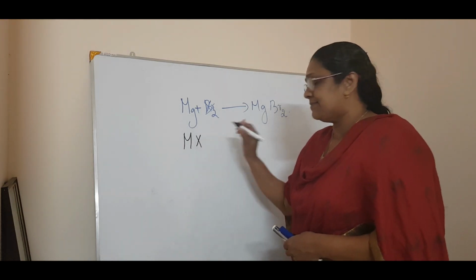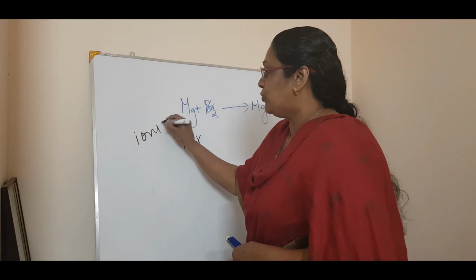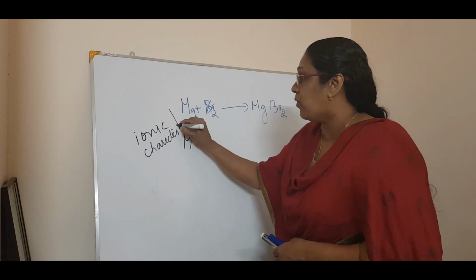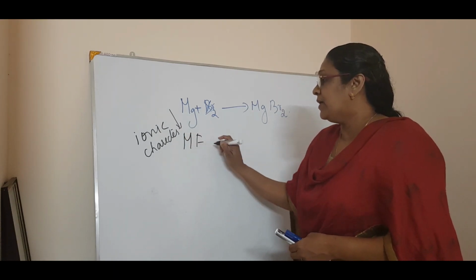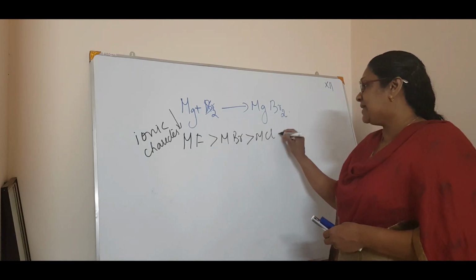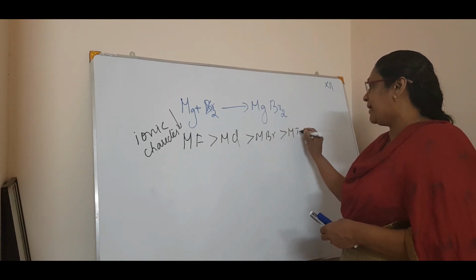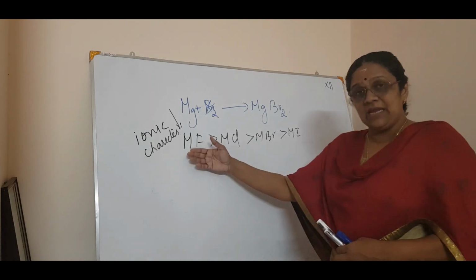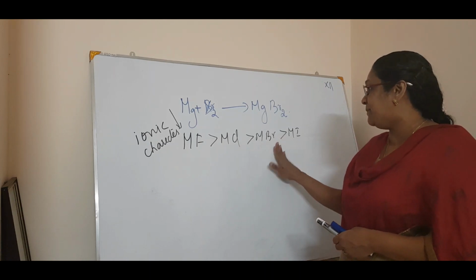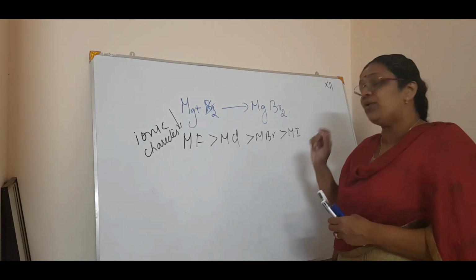Now, if you take a metal halide MX, the ionic character, you know what is ionic character and covalent character? Ionic character decreases in the order MF greater than MCl greater than MBr greater than MI, which means that for any metal, for example MgF2, MgCl2, MgBr2, MgI2, the ionic character decreases from fluorine to iodine.